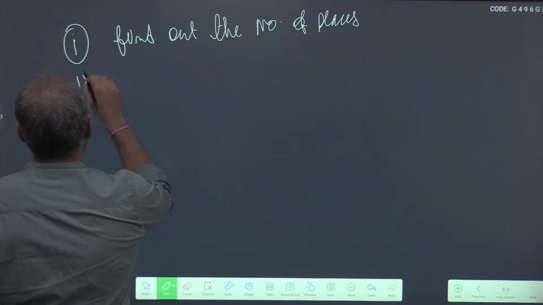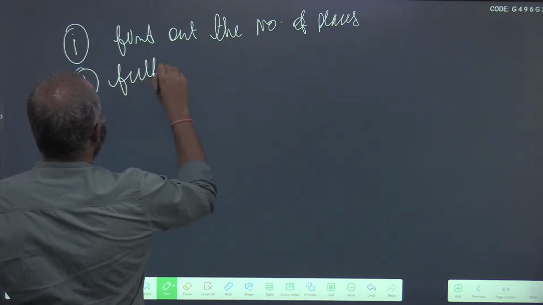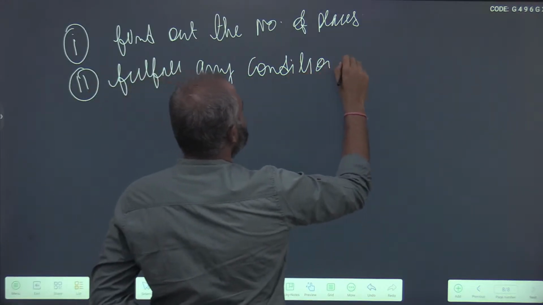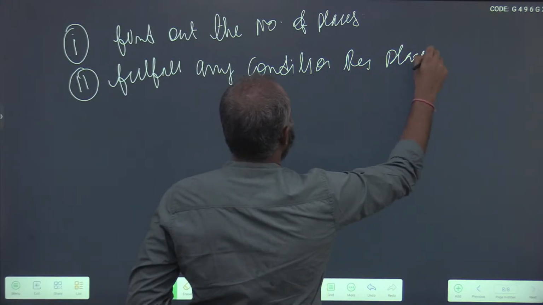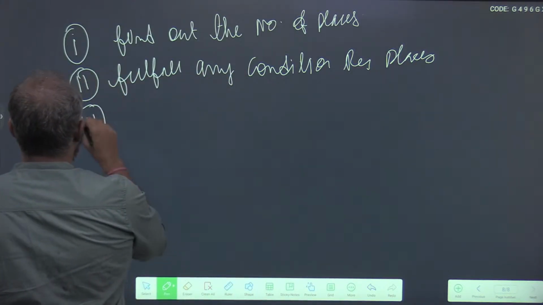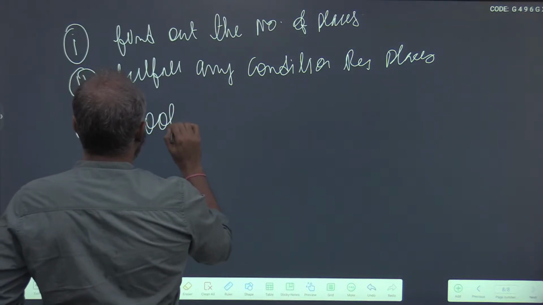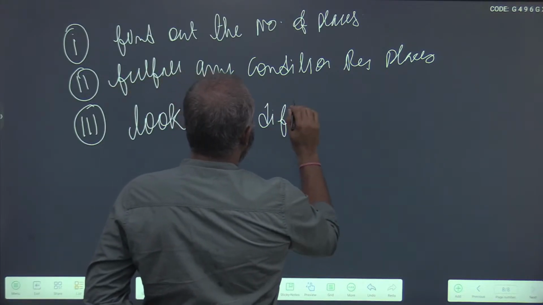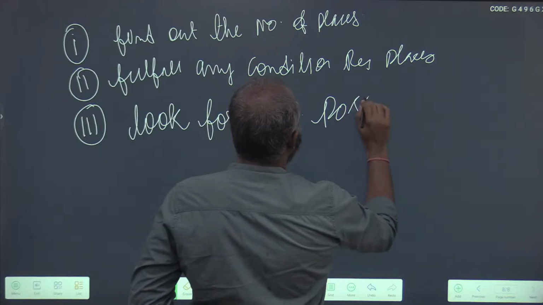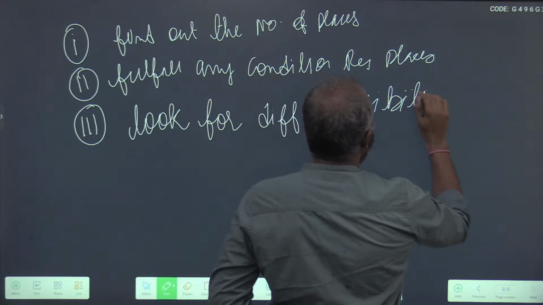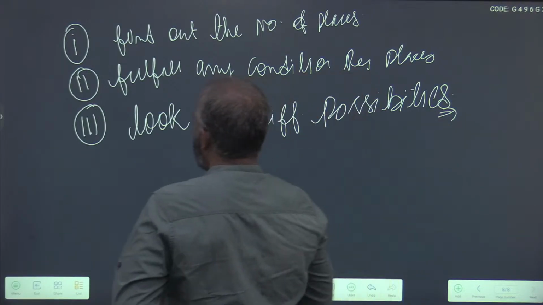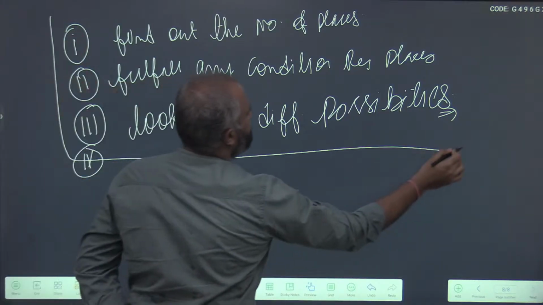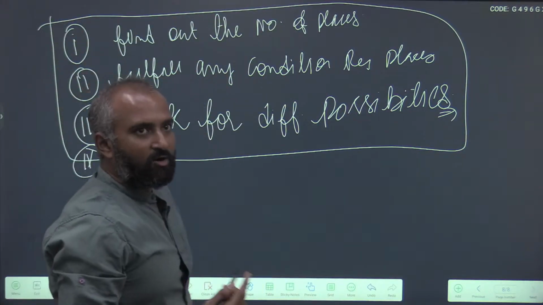Next, fulfill any conditions regarding those places. Third, look for different possibilities. Always follow these 3 steps. First start with finding out the number of places.